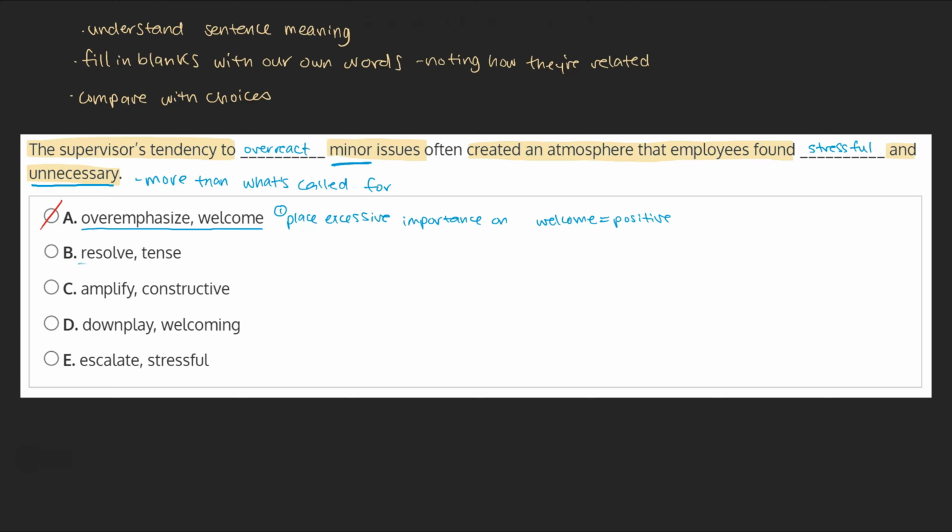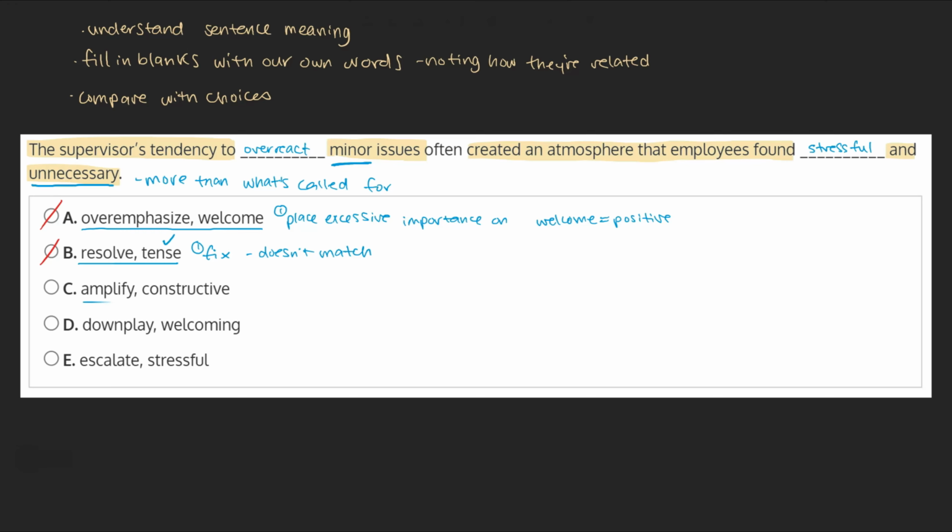B. Resolve minor issues, a tense atmosphere. Resolve means to fix or solve something. That doesn't match the idea of creating an atmosphere that goes beyond what's needed. Solving minor issues wouldn't produce an unnecessary atmosphere. While tense could describe a negative atmosphere, the first word doesn't fit, so we can mark this pair off.